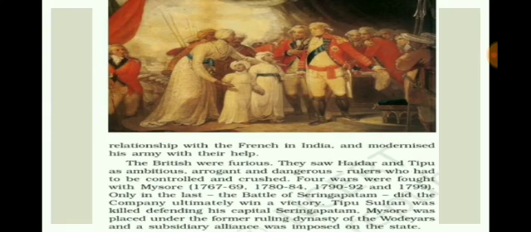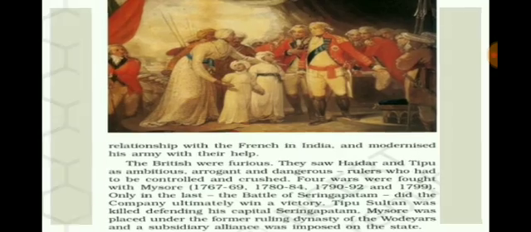For this, four wars were fought between the Britishers and Mysore: the first one in 1767 to 69, then 1780 to 84, 1789 to 92, and 1799. All four wars are known as the Anglo-Mysore Wars. Tipu was killed in the last war, in the year 1799 at Srirangapatnam. Now Wodeyar became the king of Mysore with the condition of the same subsidiary alliance.